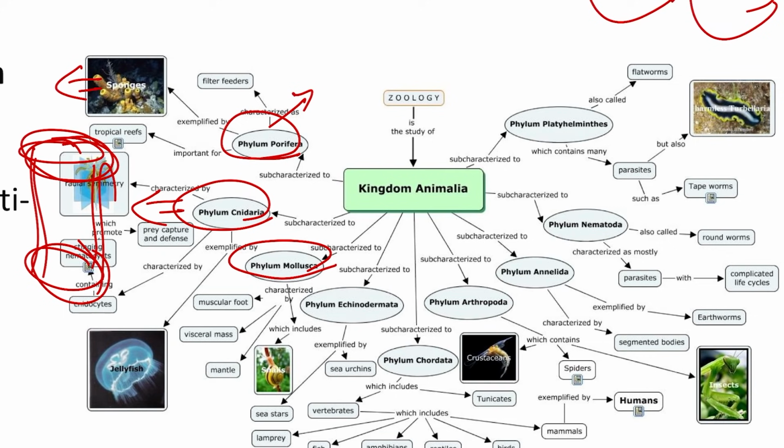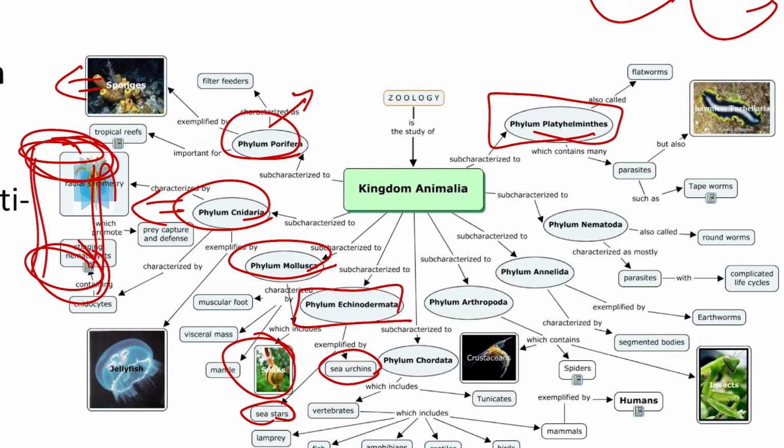So, for example, snails which have a shell, they come under Mollusca. And then phylum Echinodermata, which has a spiny skin. Derma means skin, echino means spines. So for example, sea urchin, sea stars, they all come under phylum Echinodermata. And then phylum Platyhelminthes or flatworms. Platy means flat. And then phylum Nematoda or phylum Aschelminthes or roundworms. So these come under phylum Nematoda. And phylum Annelida.